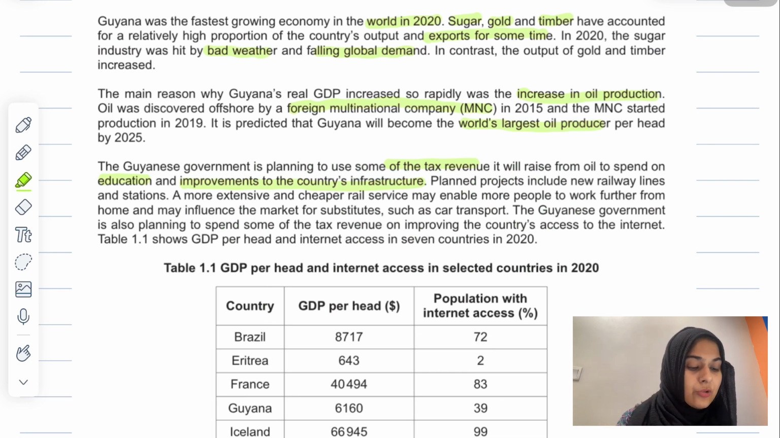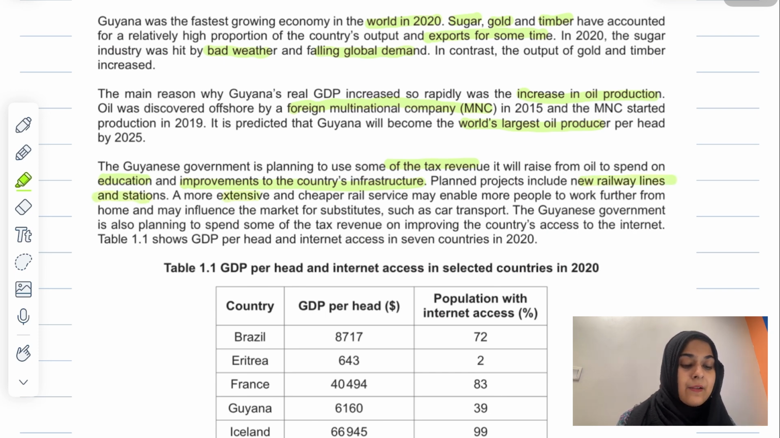Then they're saying in contrast, the output of gold and timber increased. The main reason why Guyana's real GDP increased so rapidly was the increase in oil production. So oil production is contributing to the GDP here. Oil was discovered offshore by a foreign multinational company in 2015, and the MNC started production in 2019. Then they're saying it is predicted that Guyana will become the world's largest producer of oil per head by 2025.